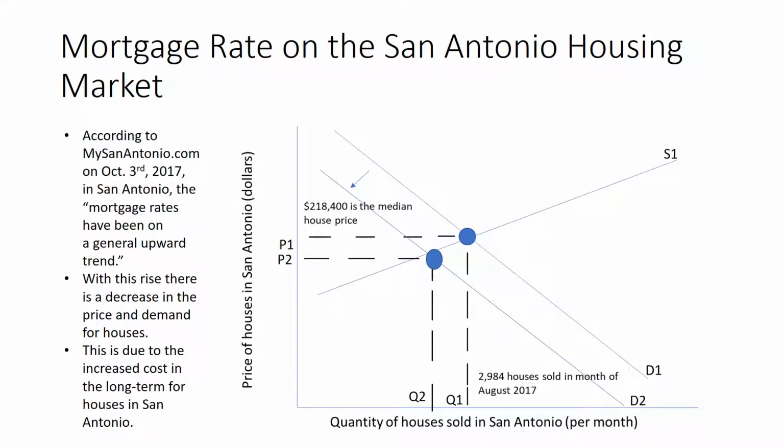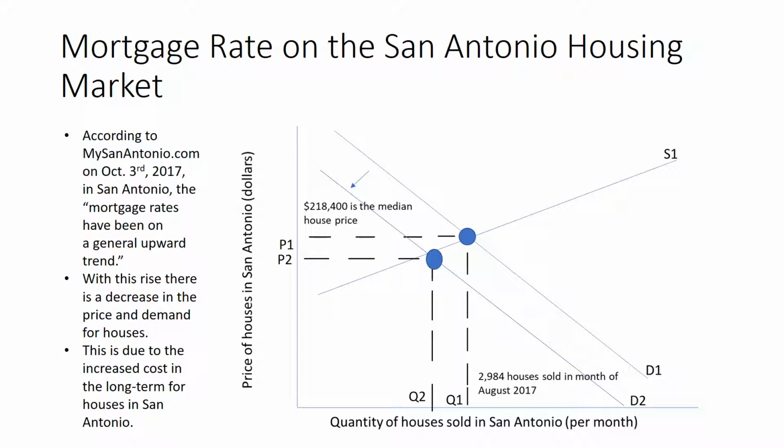Another factor that influences the housing market is the mortgage rate. According to the mysanantonio.com on October 3rd, 2017, in San Antonio, the mortgage rates have been on a general upward trend. With this rise, there is a decrease in the price and demand for houses. This is notated by D1 transitioning to the left to D2, notating that the P2 and Q2 are less than P1 and Q1, and notated by the second equilibrium oval to the left of the original circle.